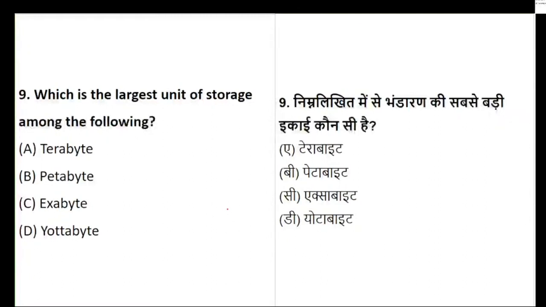Okay, your time limit has also started. So let's see how many of you are answering as per the time limit. Which is the largest unit of storage among the following? Is it terabyte, petabyte, exabyte or yottabyte? Aslam, very good morning. You still have 10 questions to go, so you can catch up with us and answer the questions. Today I'm a little bit strict on the time limit, so I'm stopping as per the time limit. Let's see how many of you are able to crack it within the time limit.